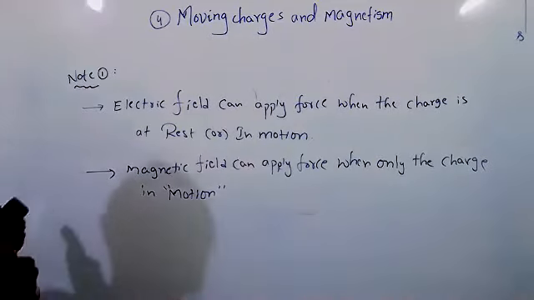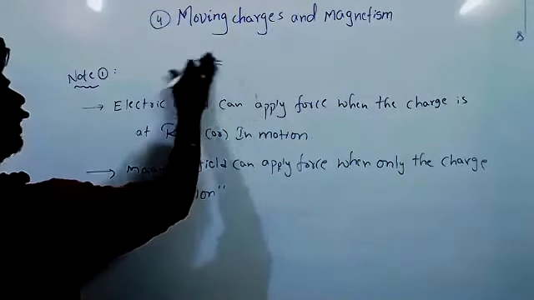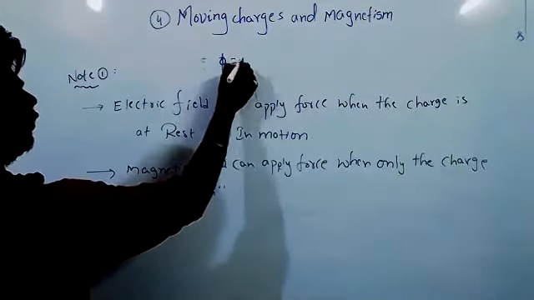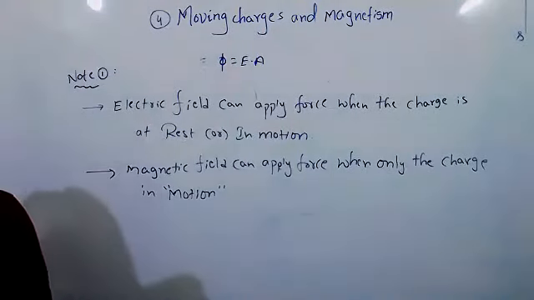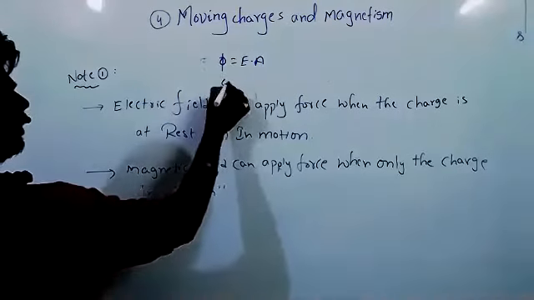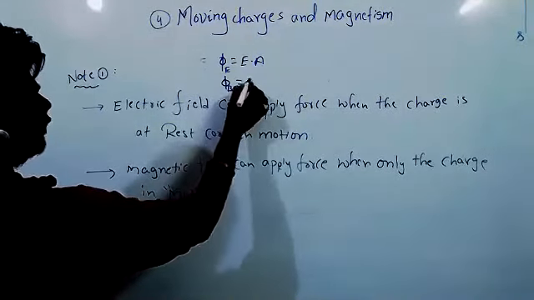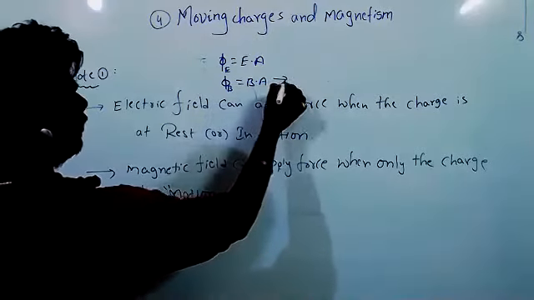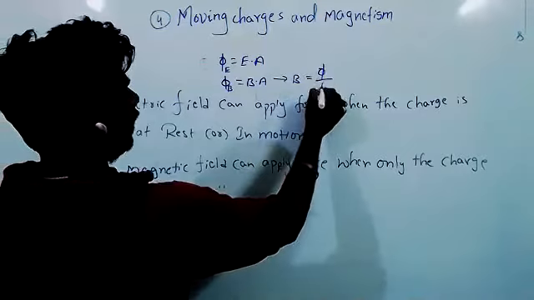Let's see, we know that electric field. So electric flux, we know electric flux is equal to E dot A. Am I correct? Same like that, magnetic flux is equal to B dot A. From this, magnetic field equals flux by area.